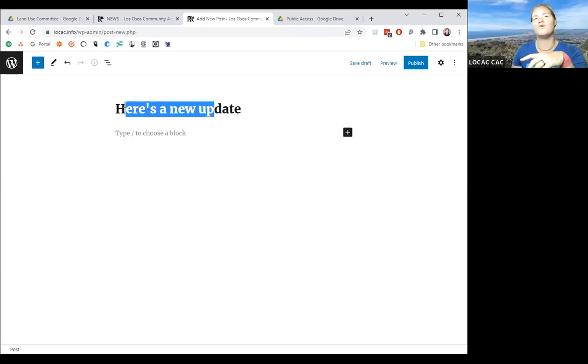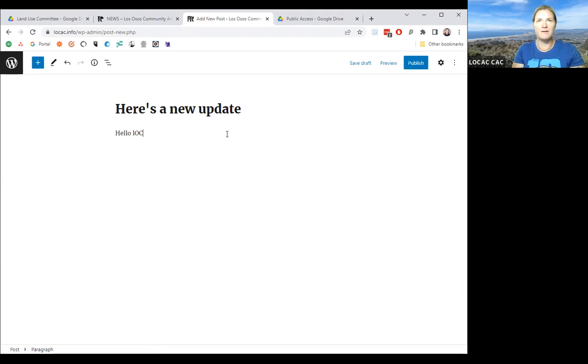But also this is what Google is going to pick up. So if you want it to be searchable, make sure it's really clear. And then you type whatever your update is. So hello, LOCAC members. I love you. I did in all caps because I felt like it. You should not. But see, it gets really complicated.